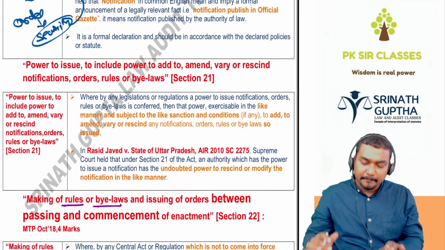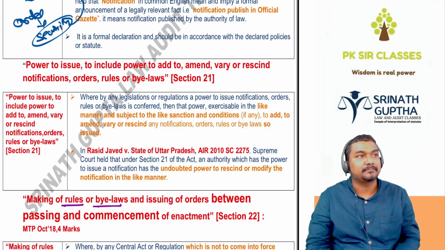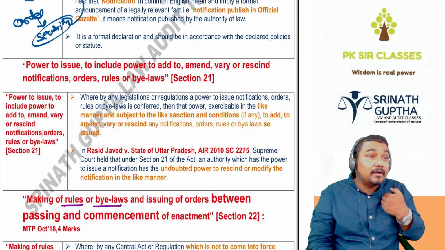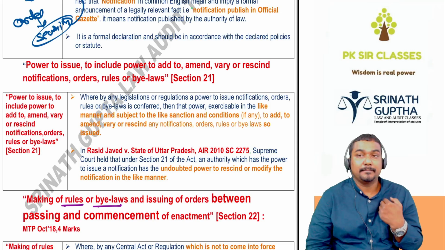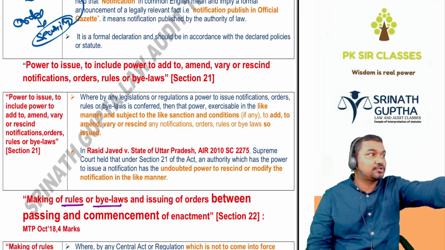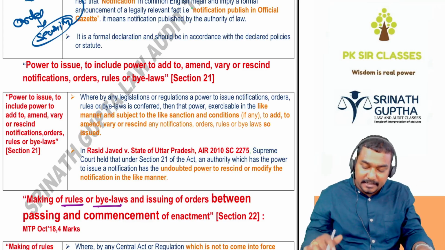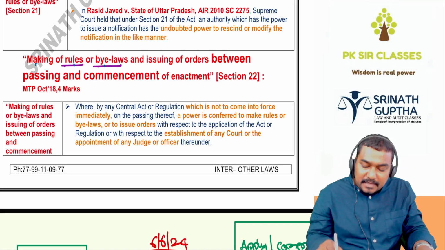Next, power to issue includes power to add, amend, vary, rescind notification. When I have a power to make a rule or notification, I have the implicit power to alter the notification also. So I am the Registrar of Companies. When I have the power to issue a notice or circular, I have the right to alter the circular also impliedly. Next, making of the rules, bylaws and commencing the orders between the passing and the commencing period.